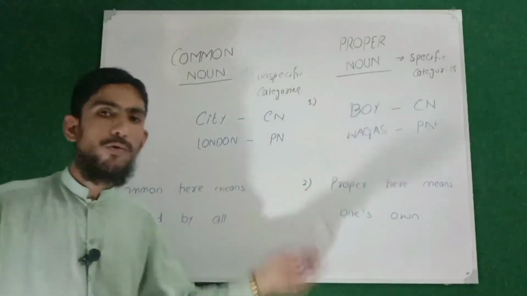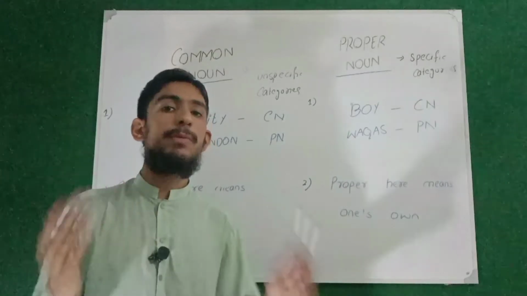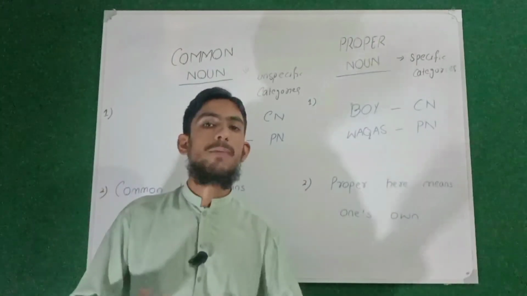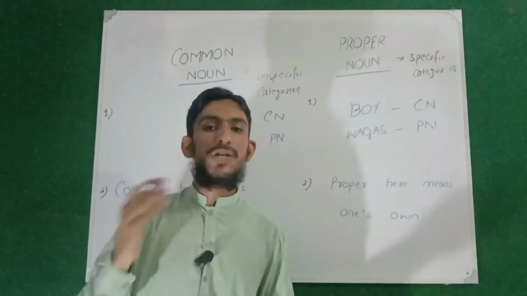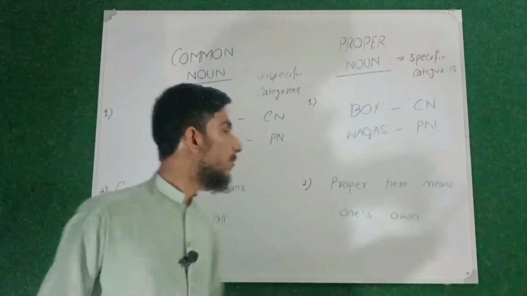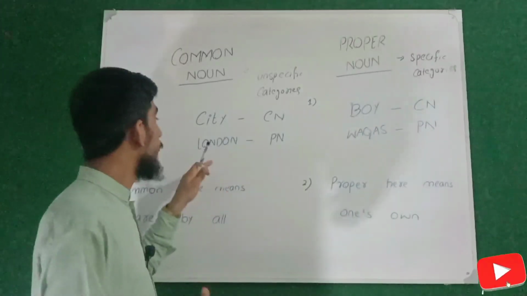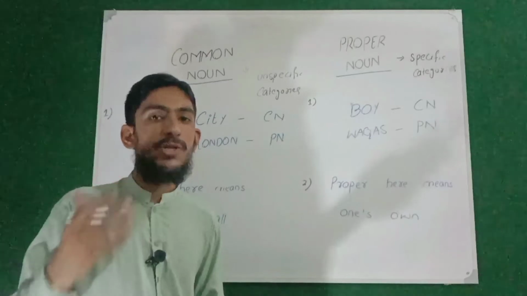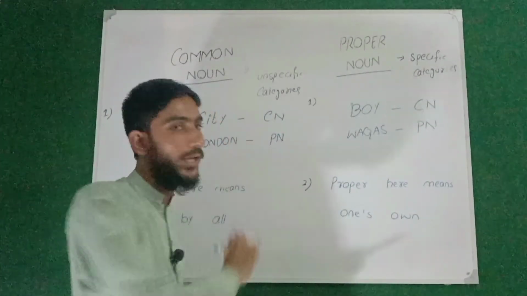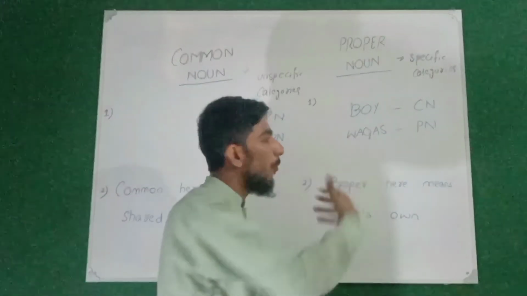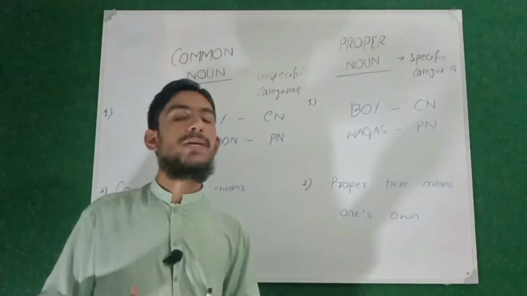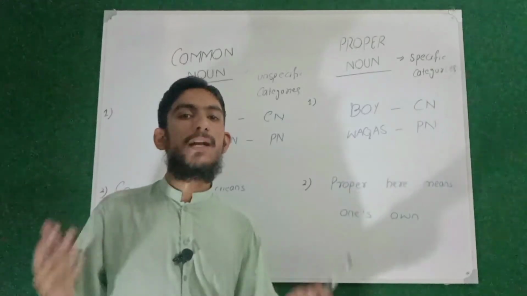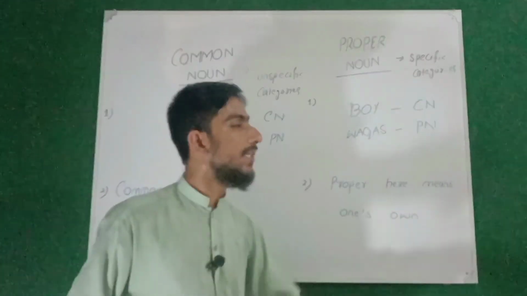So in short, common means shared by all. There are a lot of cities. That city may be London, Mardan, Nowshera, Peshawar, Islamabad, Chennai or another city as well. So city is a common noun. Well, when we specify that city, London, Mardan, Peshawar, then they fall in the category of proper noun. Again, boy, there are a lot of boys, so boy is basically a common noun. But when we specify them, Waqas, Ali, Rizwan, Babar, now they fall in the category of proper noun.